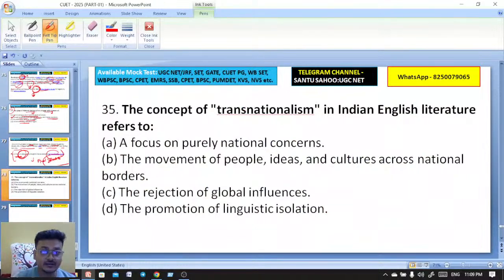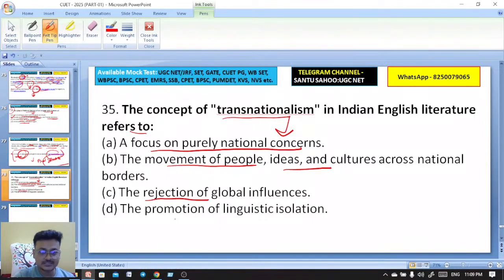Today's last question is: the concept of transnationalism in Indian English literature refers to a focus on purely national concerns, the movement of people, ideas, cultures across national borders, the rejection of global influences, or the promotion of linguistic isolation.